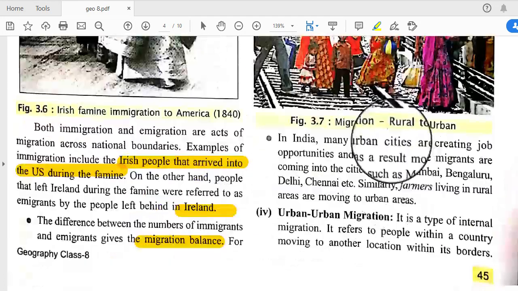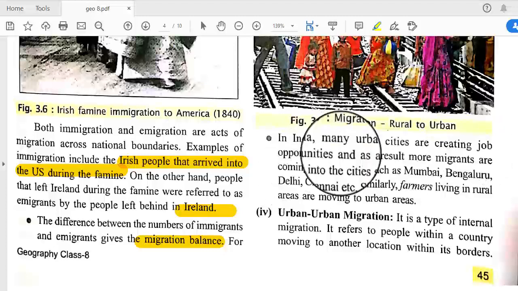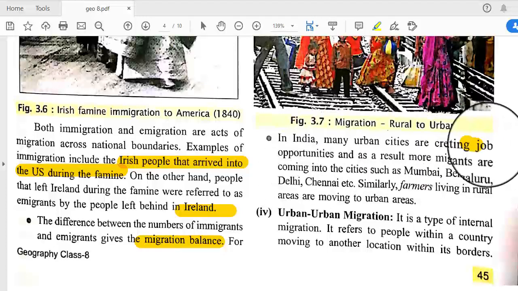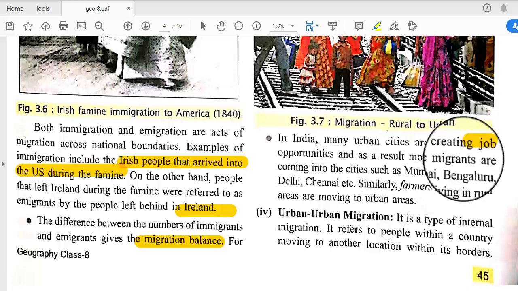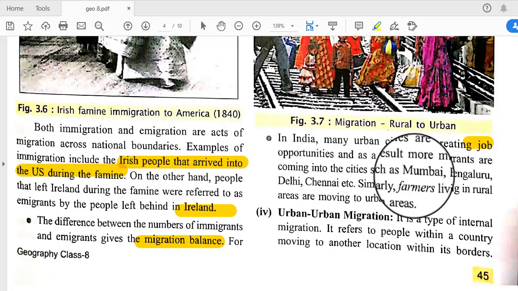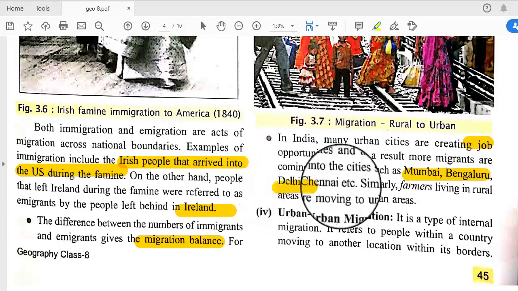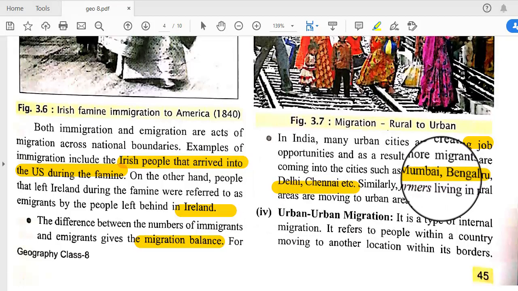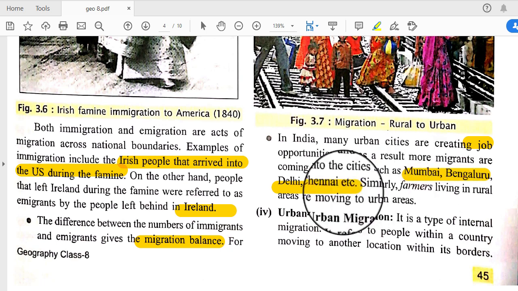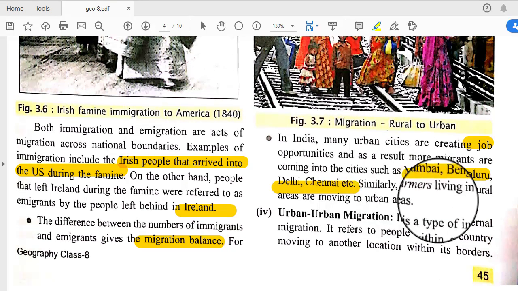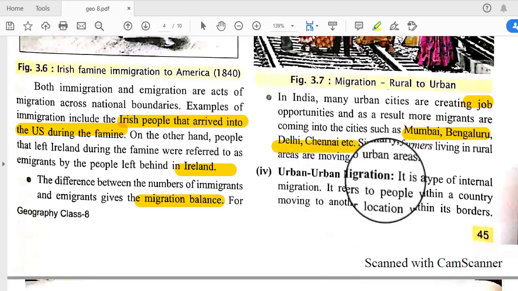In India, many urban cities have created job opportunities. In cities there are various job opportunities, and as a result more migrants are coming into cities such as Mumbai, Bangalore, Delhi, Chennai. In these places there are lots of job opportunities. That's why so many people from villages move into these cities. Similarly, farmers living in rural areas are moving to urban areas.